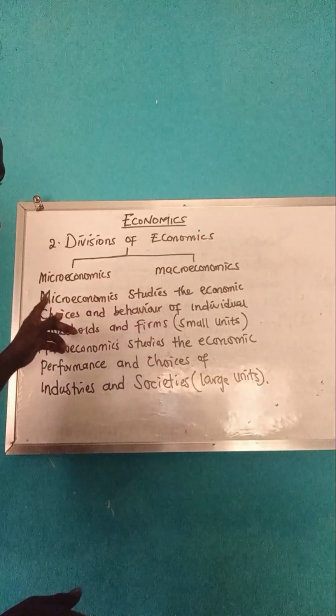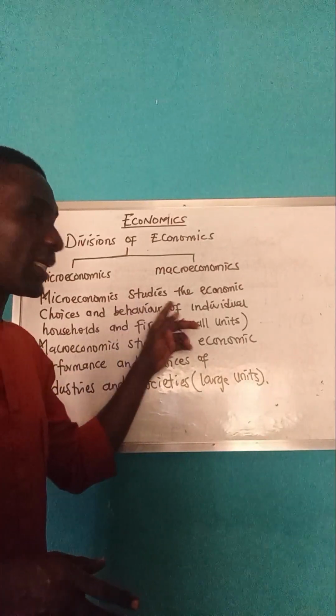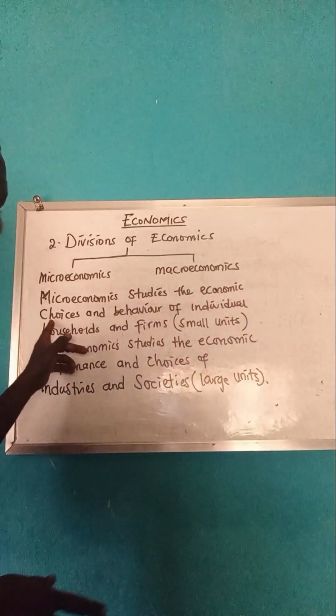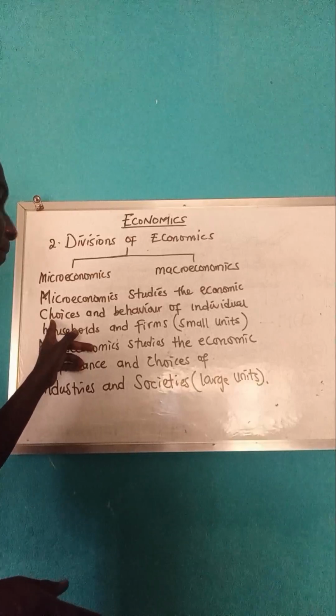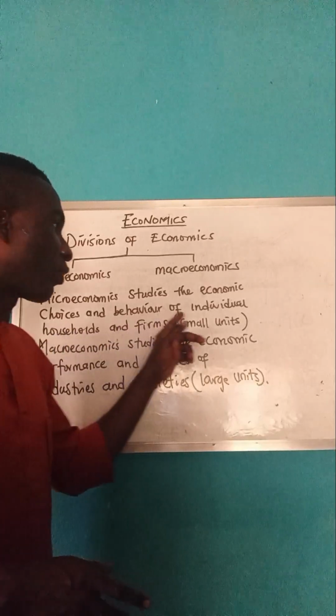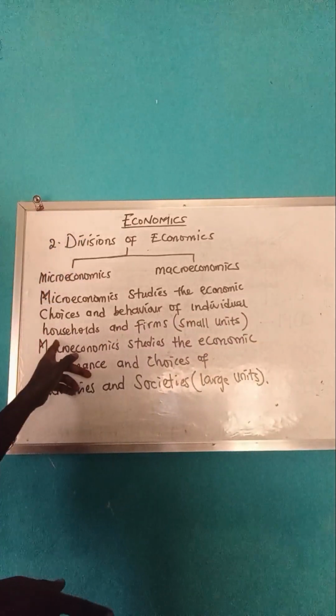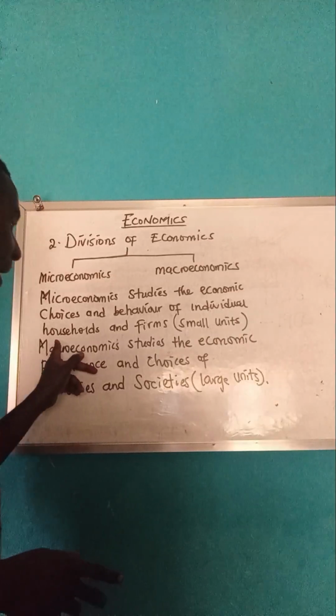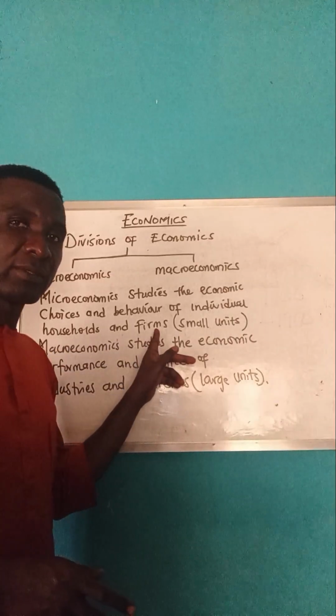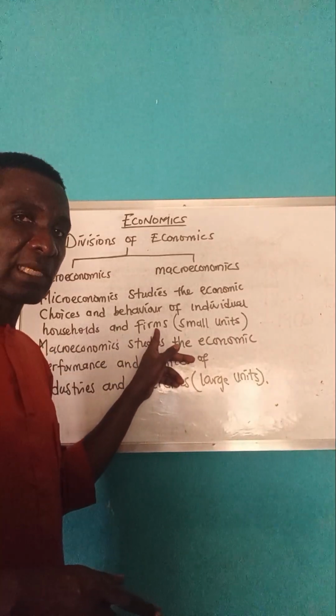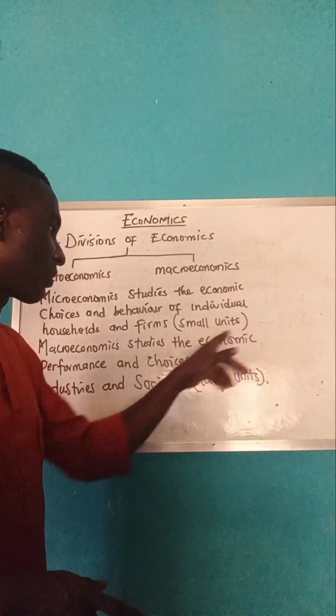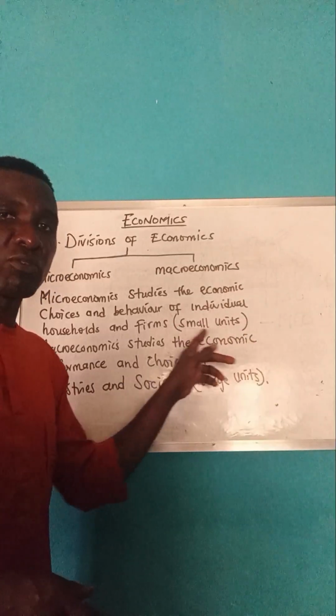I told us that microeconomics studies the economic choices. Remember the aspect of choice? The economic choices and behavior of individual households and firms. We're going to get more understanding of all of this later on. And then this is clustered as small units.